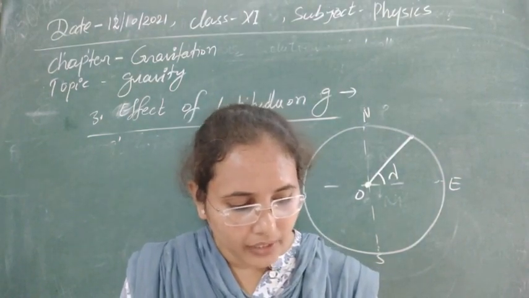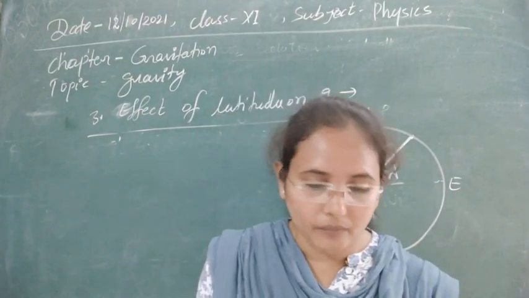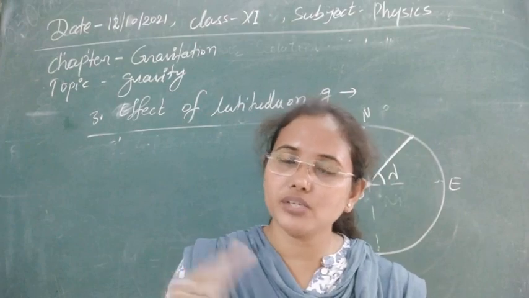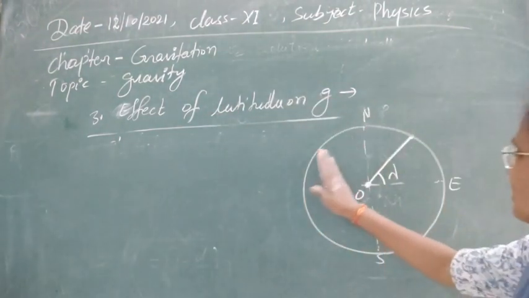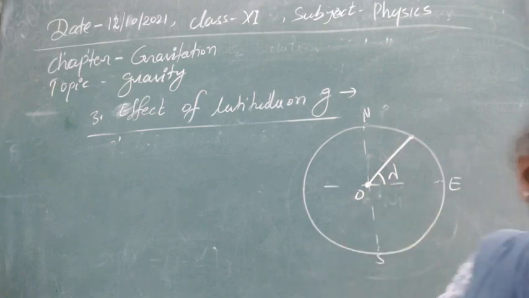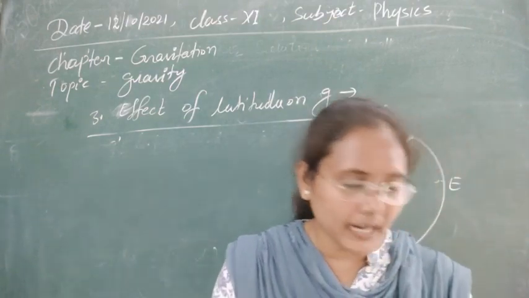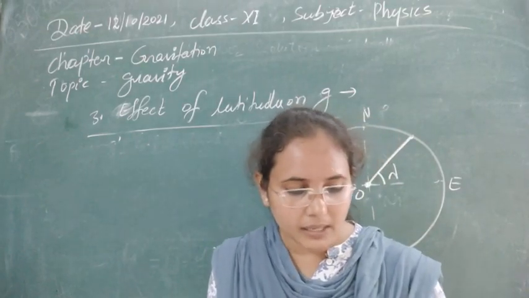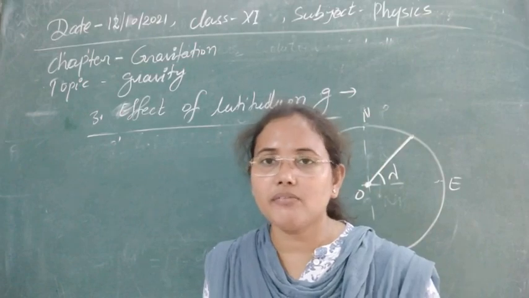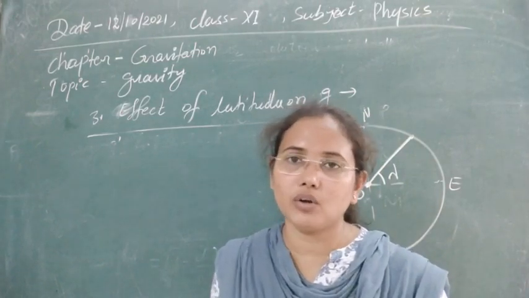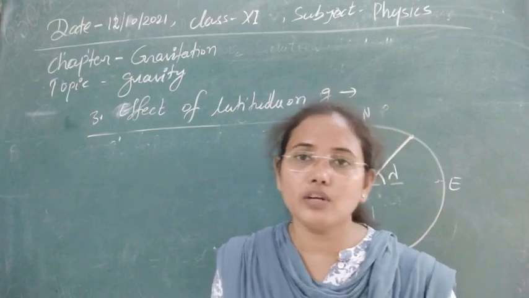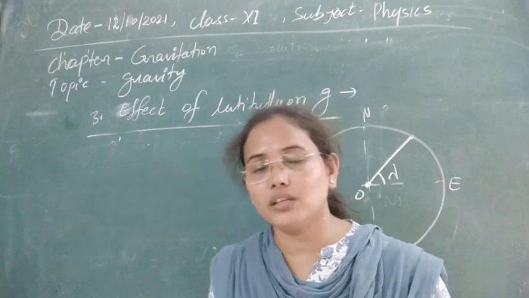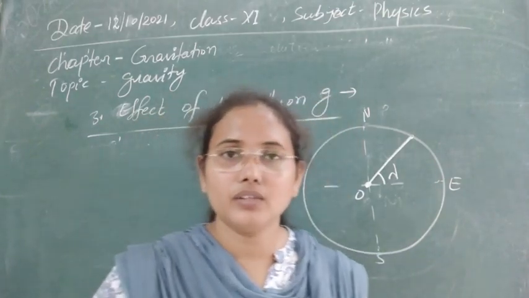Whenever the Earth rotates about its polar axis from west to east, every particle lying on the surface moves along a horizontal circle with the same angular velocity as that of the Earth. That's why we do not experience the rotation of the Earth, because we are also rotating with the same angular speed. Here the center of each circle lies on the polar axis.